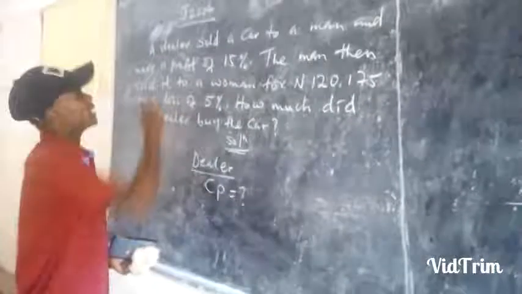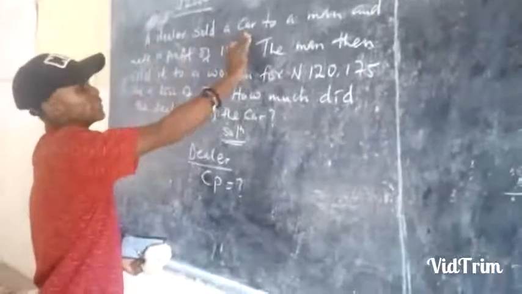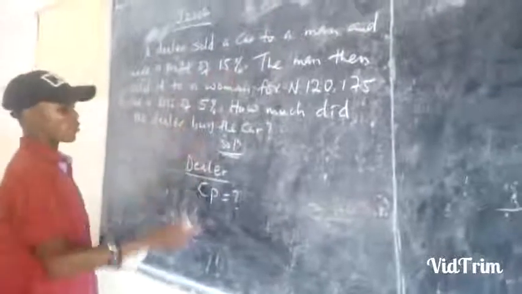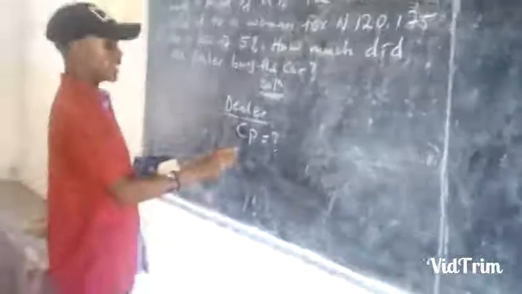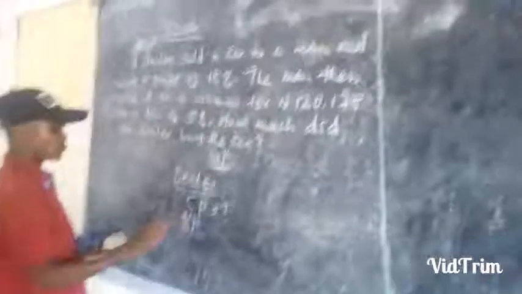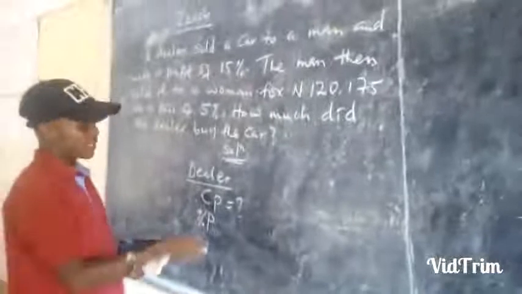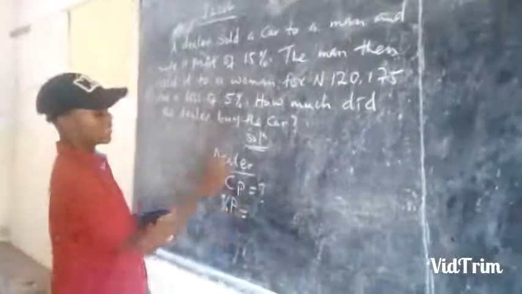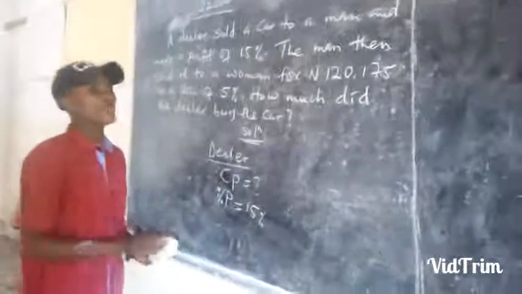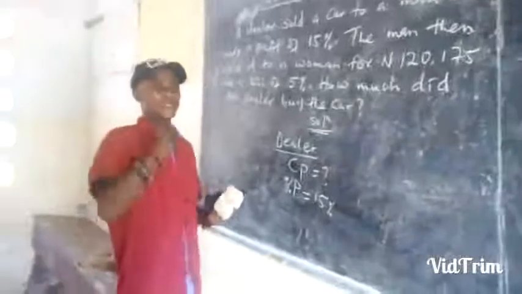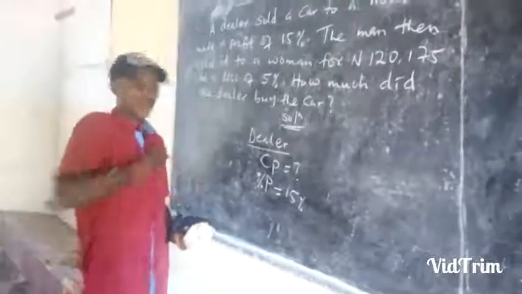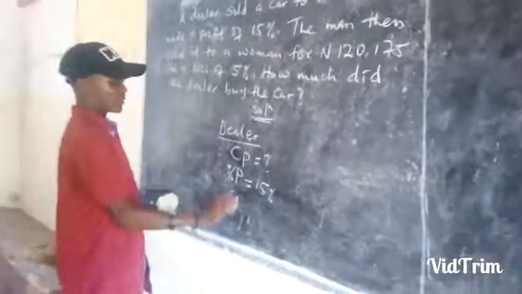Now they are saying a dealer sold a car to a man and made a profit of 15%. So when the transaction was between the man and the dealer, the dealer made a profit of 15%, and percentage profit is represented this way. Anytime profit is represented in percentage, we represent it this way. According to them, it's 15%. We don't know the amount he used to buy the good, and we don't know the amount he sold it, so we don't know the selling price as well.